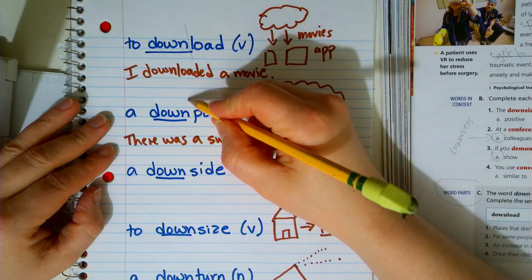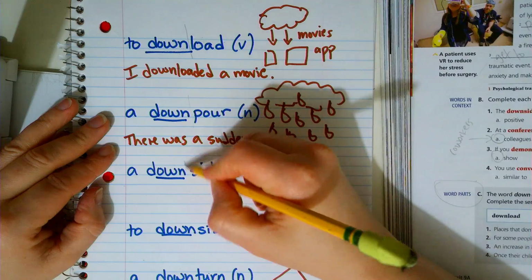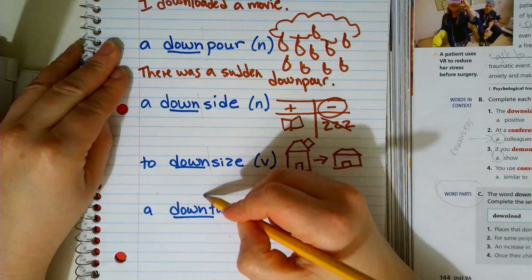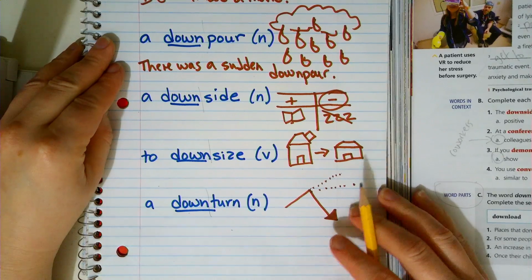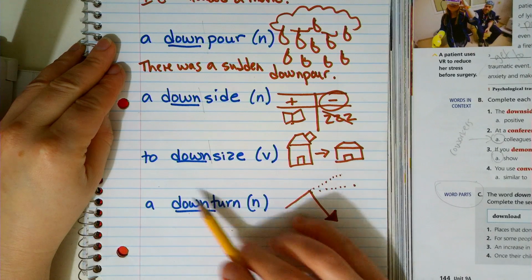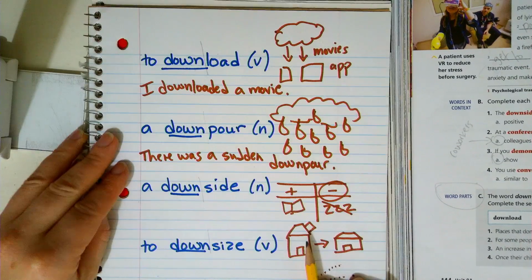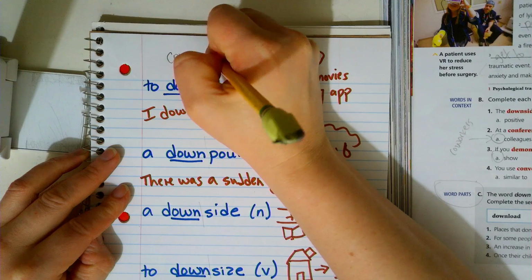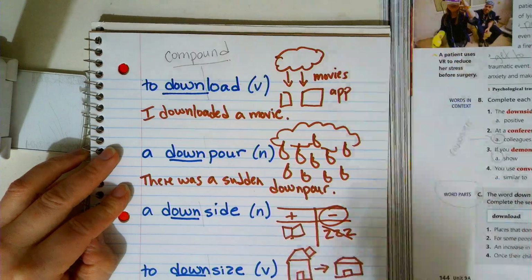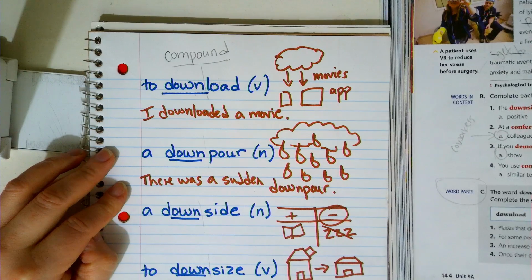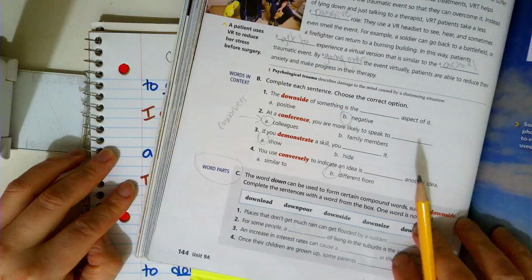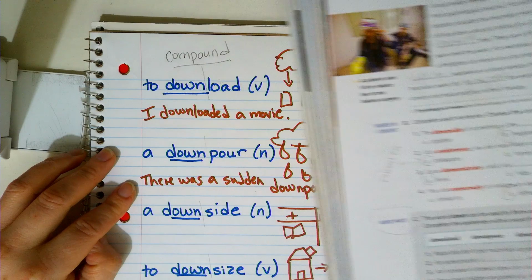We have the same with downpour, downside, downsize, and downturn. So these are all words that are made of two words put together. And we call these words compound. So this goes with the activity on page 144 in your book, part C. So let's look at these words and then we'll complete the activity.